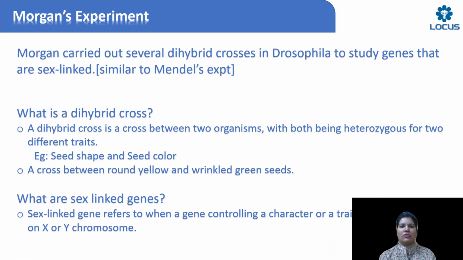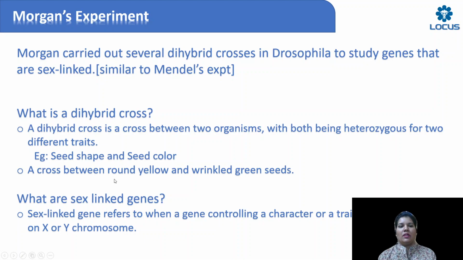A dihybrid cross is a cross between two organisms with both being heterozygous for two different traits. So two different traits means two characters. I have given one example here. Let's say these are the two characters. So one character is the seed shape, another character is the seed color. So when I am considering two characters and when I am crossing between two organisms carrying those two characters, I will call it as a dihybrid cross. Then also another point is the second example, a cross between round yellow and wrinkled green seeds.